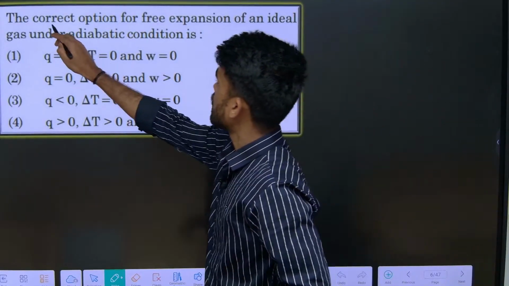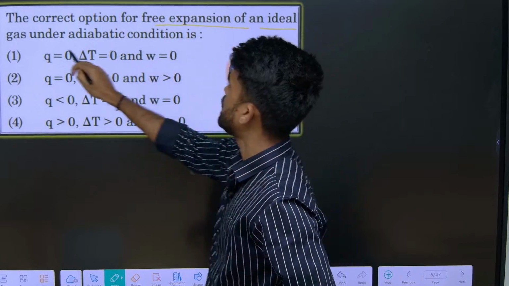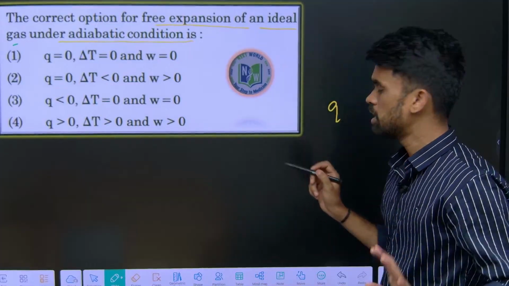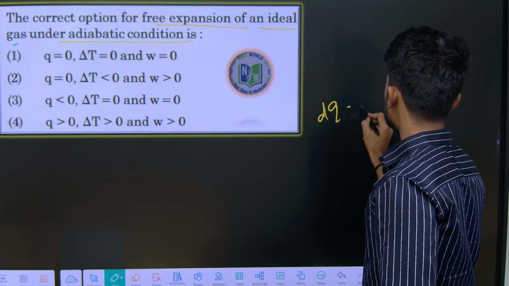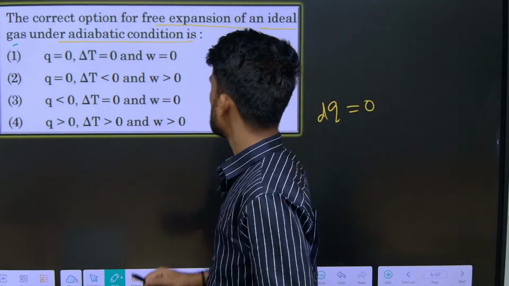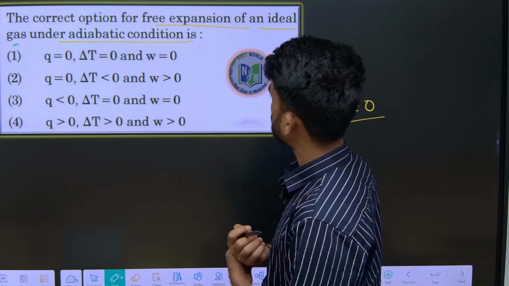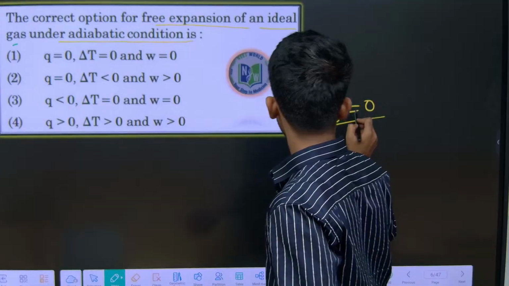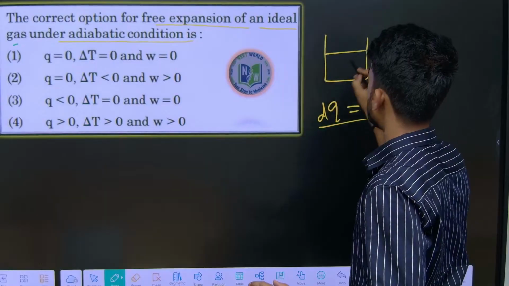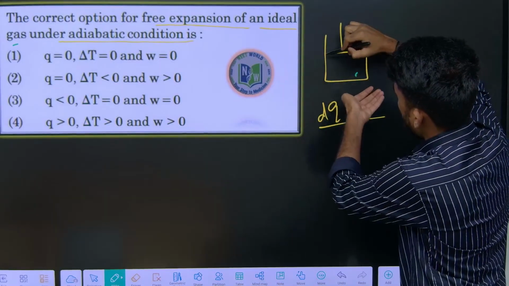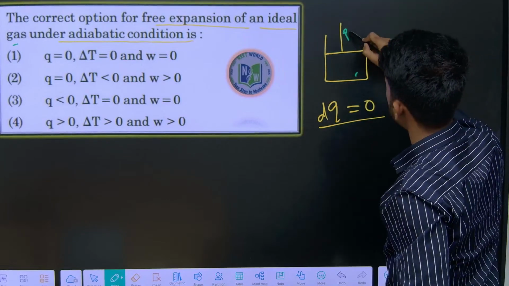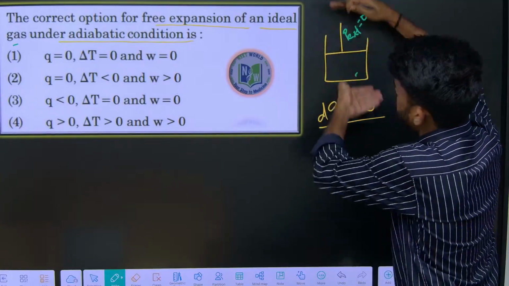The next question: the correct option for the free expansion of an ideal gas under adiabatic condition. Adiabatic condition means no exchange of heat takes place between system and surroundings, so dq will be 0. Free expansion means, let us say this is a container with a piston fitted here, and the piston expands so that P external is 0.